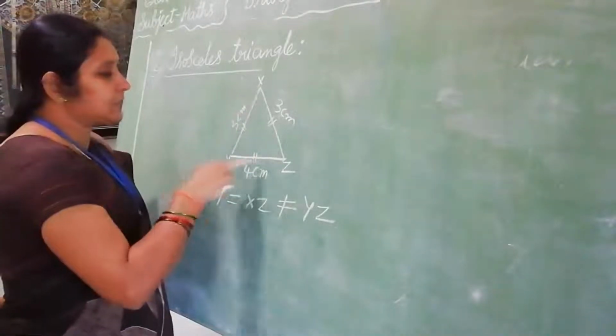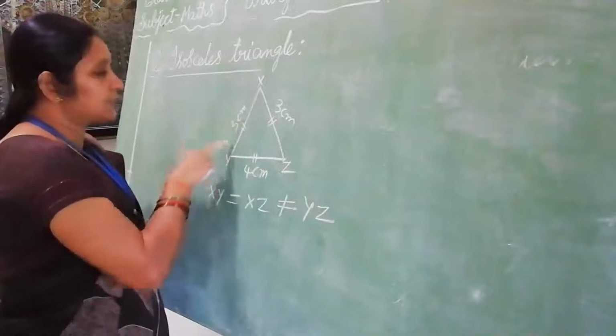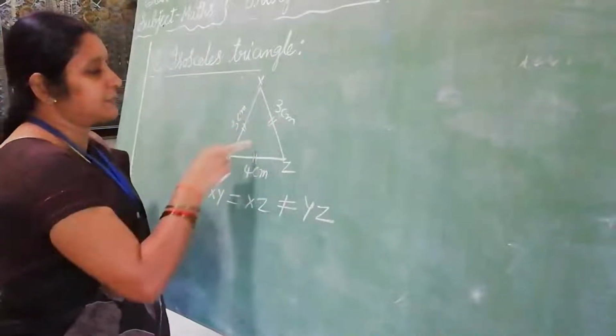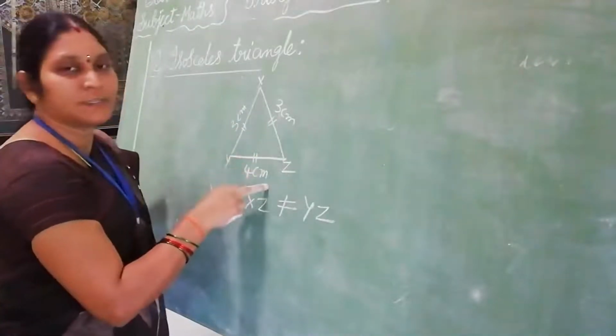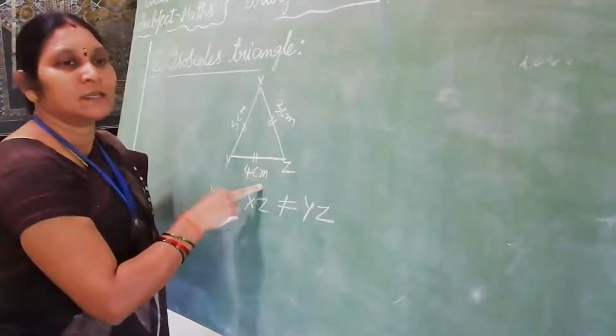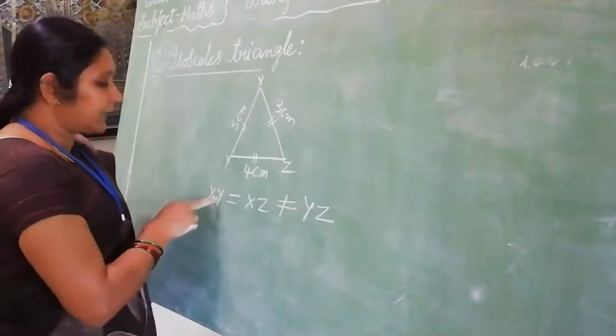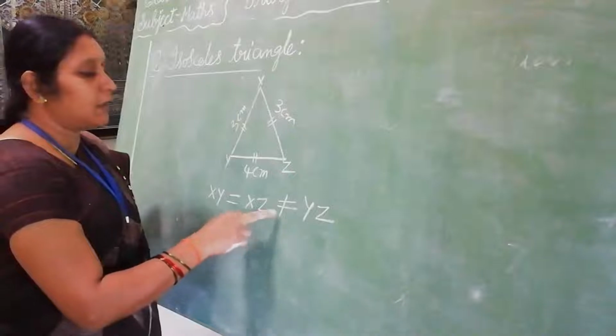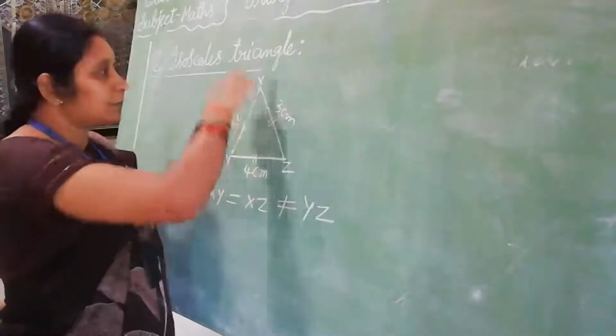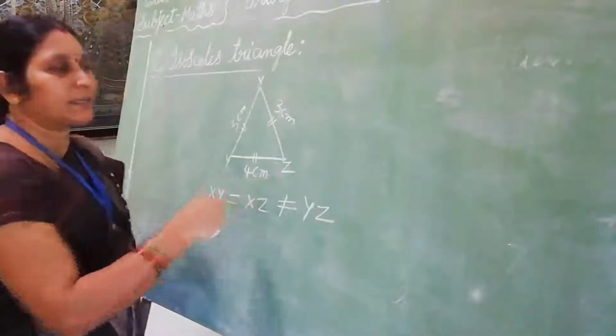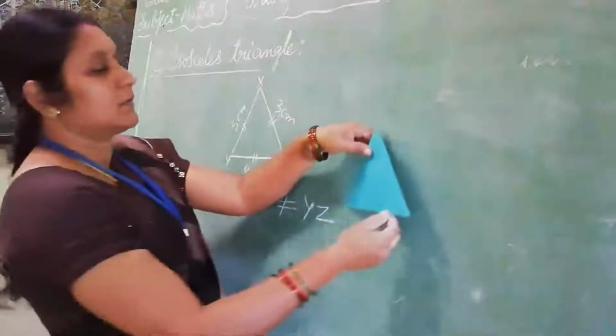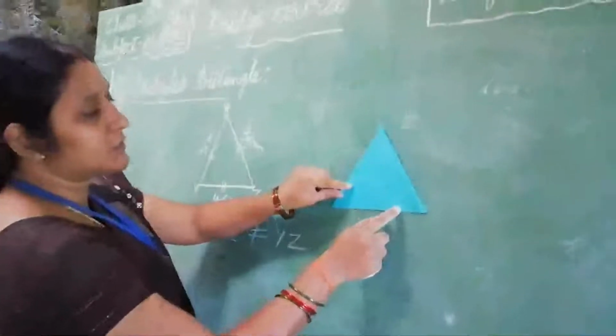Here XYZ is a triangle. XY and XZ are 3 centimeters and YZ is 4 centimeters. Here one side is different. So XY is equal to XZ and not equal to YZ. This type of triangle is called an isosceles triangle. See this one. This is an example of an isosceles triangle.